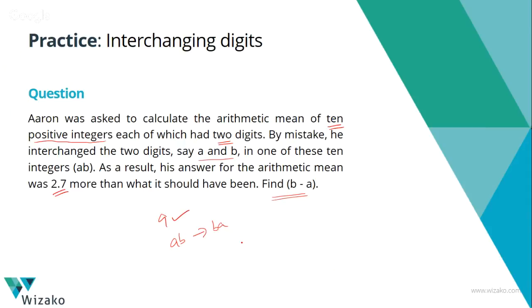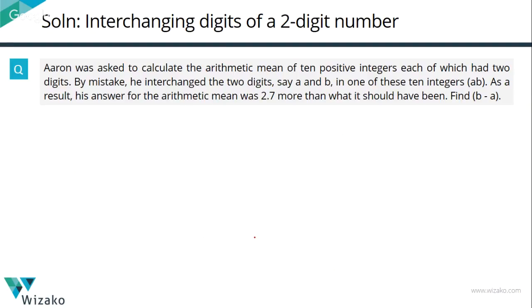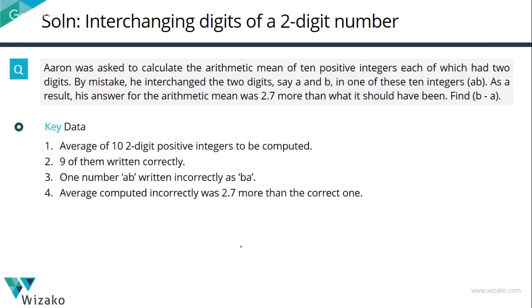To just get started, first jot down the key data that's given to us. Aaron was asked to compute the average of 10 2-digit positive integers. 9 of them were written right. One number AB was written incorrectly as BA. So the number, let's say, was 27. This guy wrote it as 72. So that's the mistake he made. The average computed by him was 2.7 more than the correct one. I'm going to assign some variables.